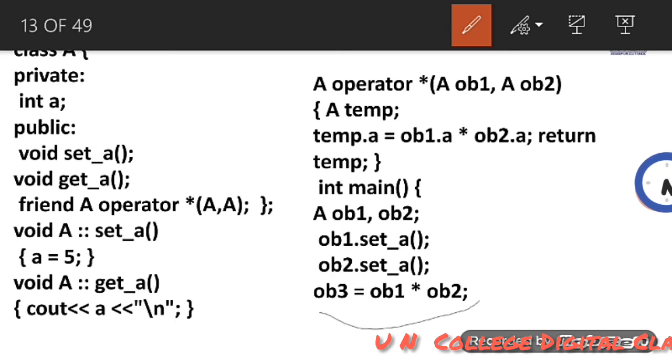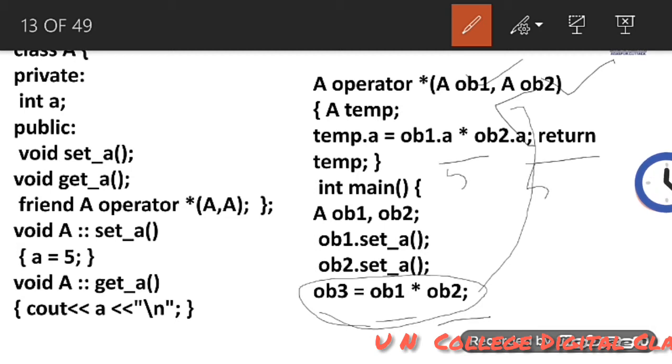When we are writing this statement, what will happen? This code will be executed. Here ob1 and ob2 will be passed and stored in these objects, and inside the operator function, temp.A equal to ob1.A into ob2.A, it means 5 into 5, and temp.A will contain 25.